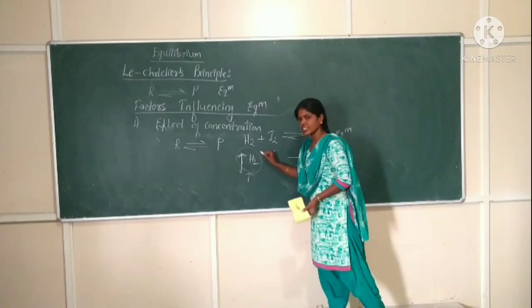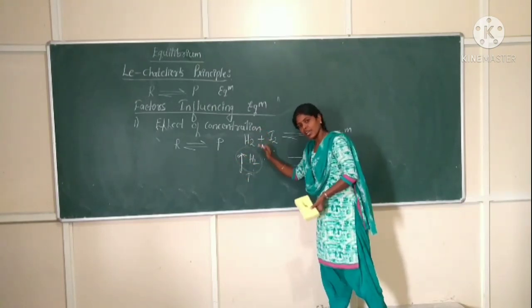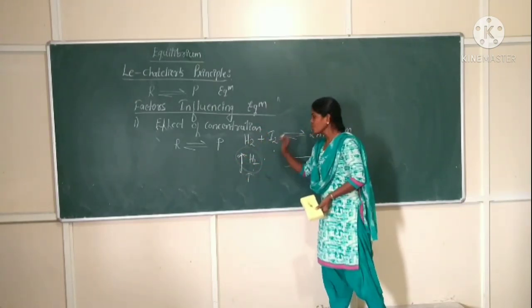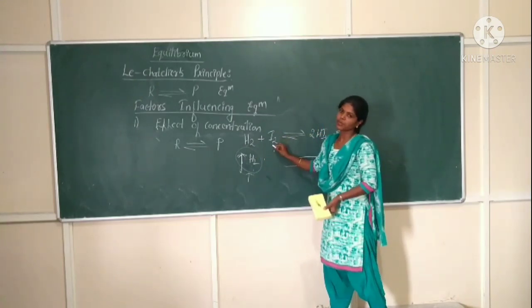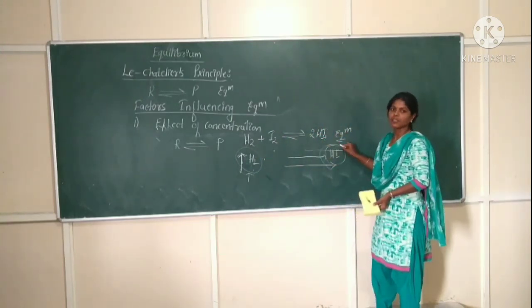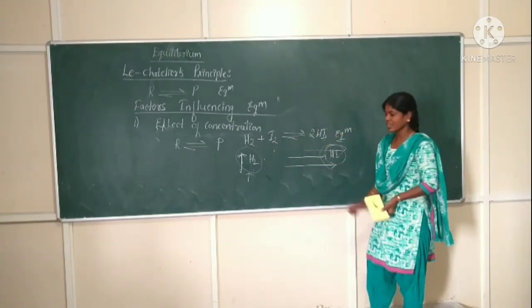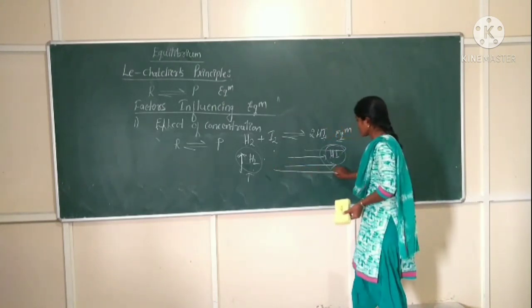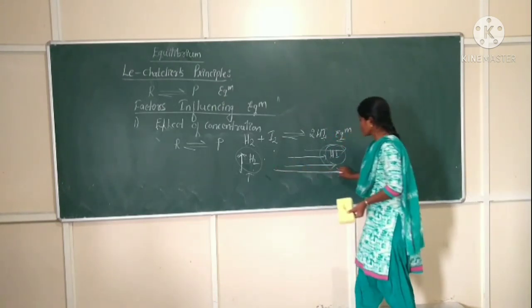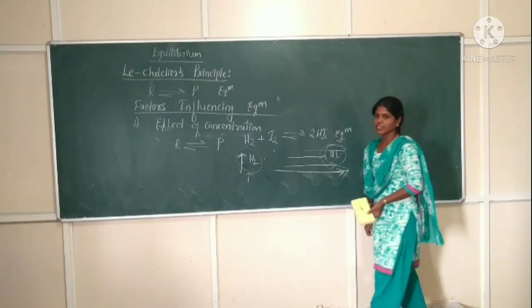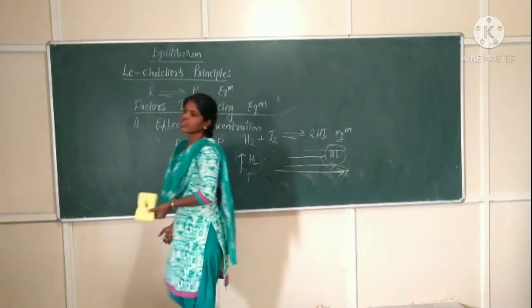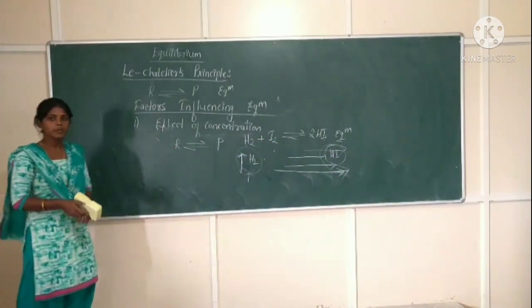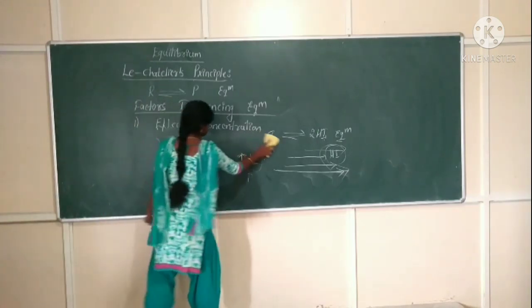To minimize that excess, more H2 combines with I2 and forms HI product. So the reaction moves in the forward direction. This is how the concentration affects the equilibrium. Next.